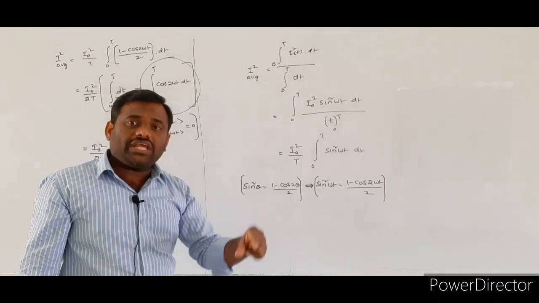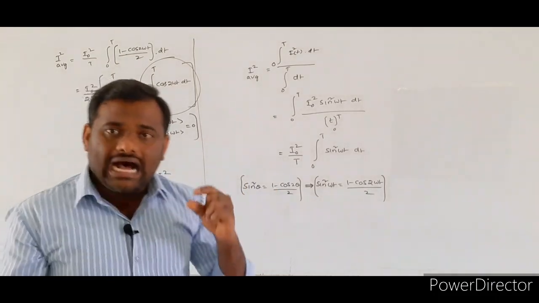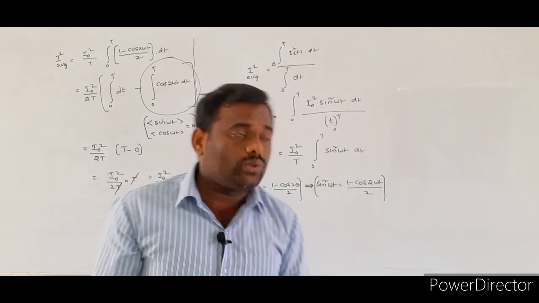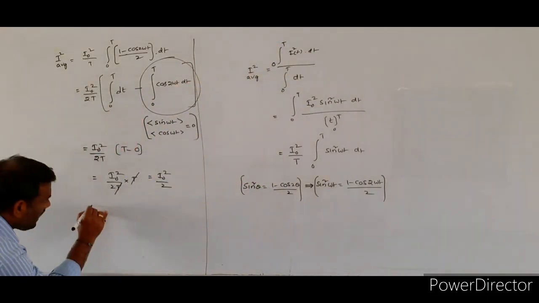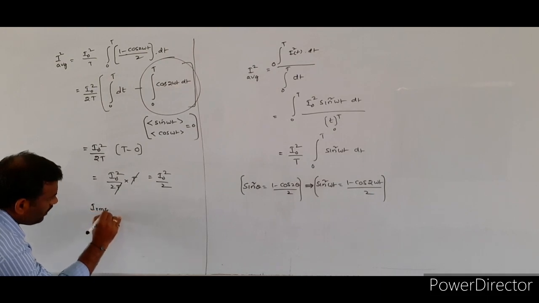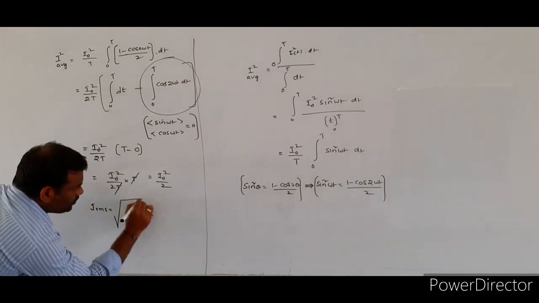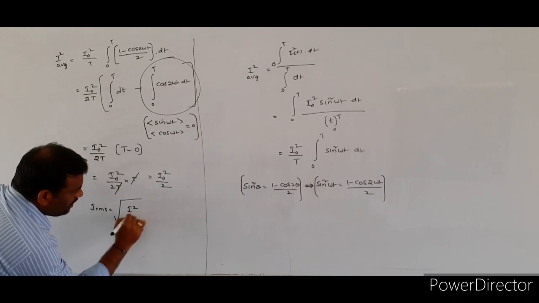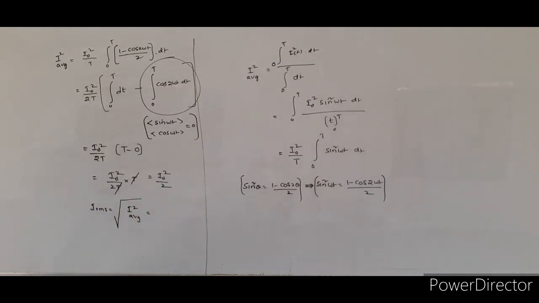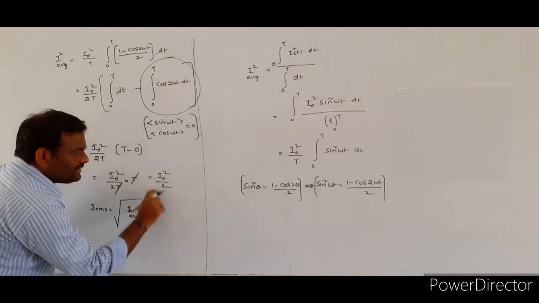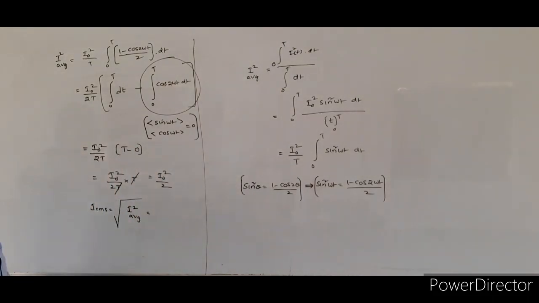So by the definition, the RMS current is the square root of the average of this value. So I_RMS is equal to the square root of the average of I squared. The average value of I squared is equal to I naught squared by 2.